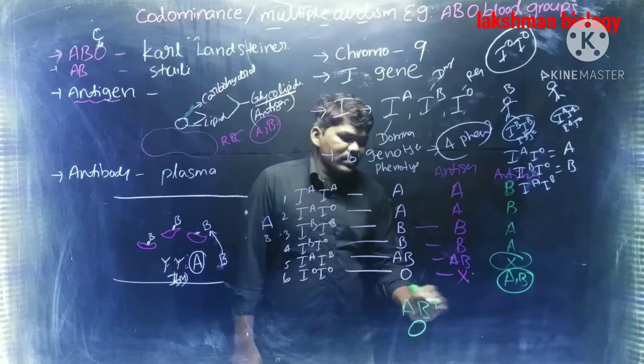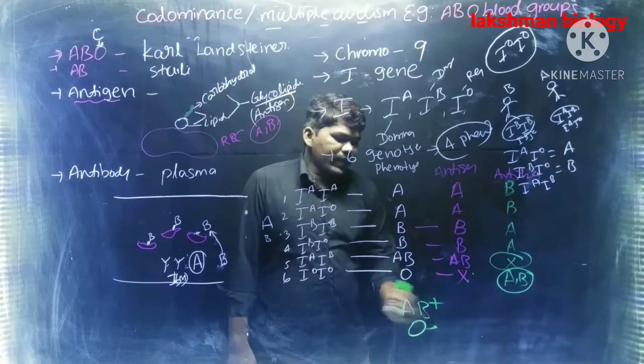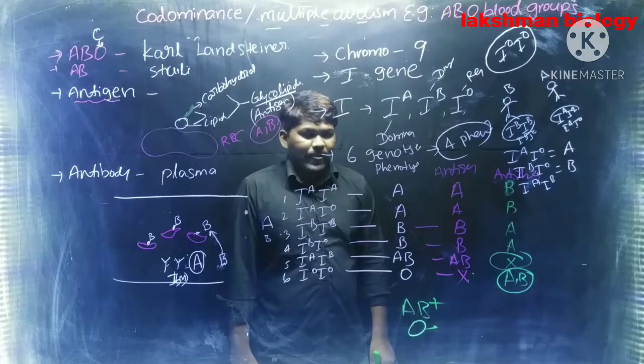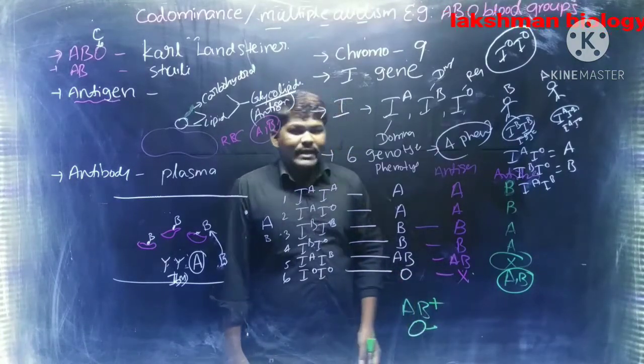Actually AB positive is the universal receiver, O negative is the universal donor. Why? That we have to discuss in the next class.